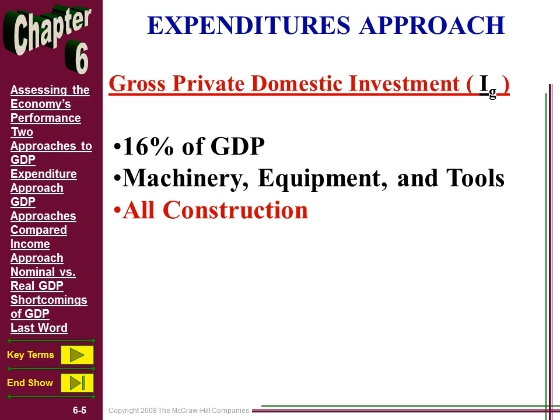Now, before we get into all construction, one more point about machinery, equipment, and tools. It does not matter if it's spending on new machines and equipment or refurbishing older equipment and tools. As long as it takes place in the year we are trying to measure, it's counted towards that year's GDP. Okay, now all construction, whether residential or commercial.